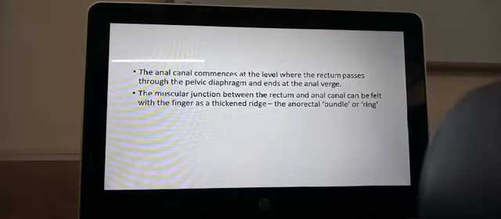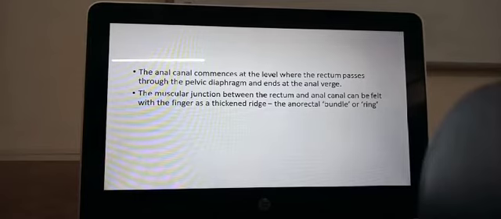The anal canal begins at the level where the rectum passes through the pelvic diaphragm and ends at the anal verge. We can all feel the anal verge, but we do not know where the rectum passes and where the pelvic diaphragm is. So I'll show you some pictures.